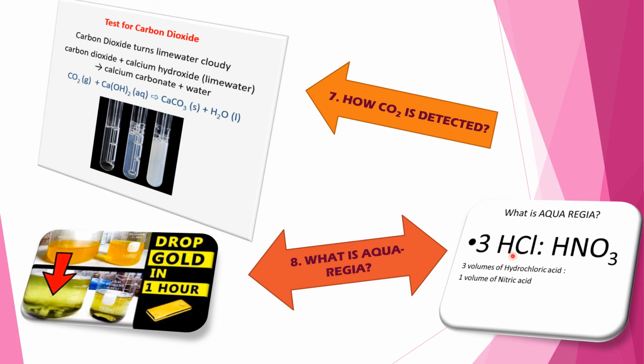See the diagram. What is aqua regia? 3 volumes of concentrated HCl, please mention, to 1 volume of HNO3. This is a mixture, and drop gold in it for 1 hour. That means it can dissolve gold.